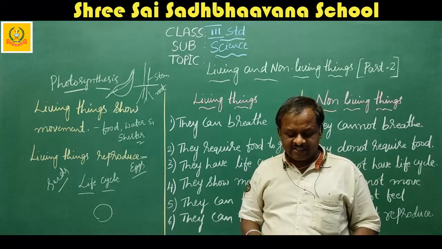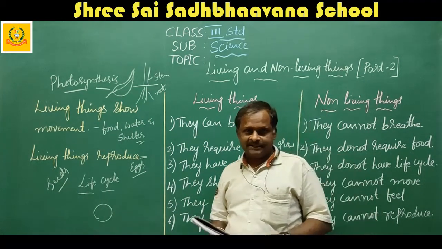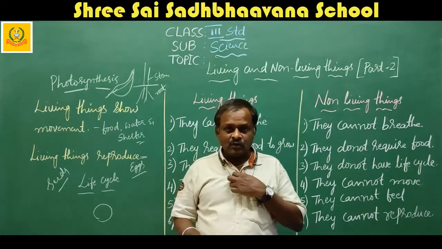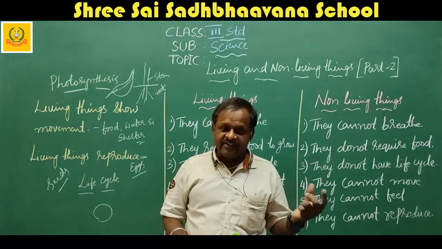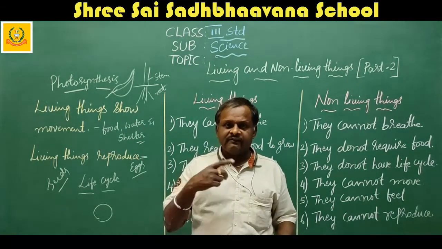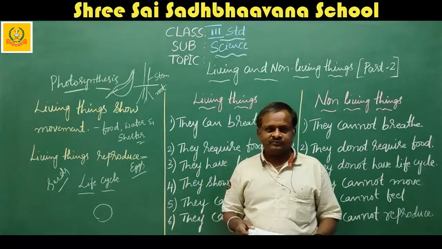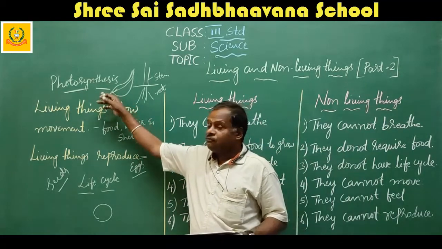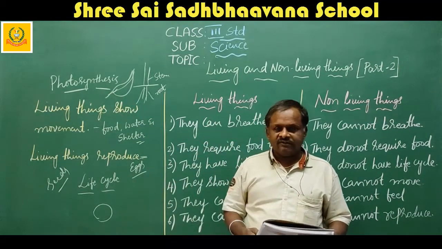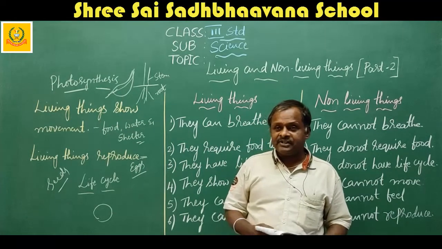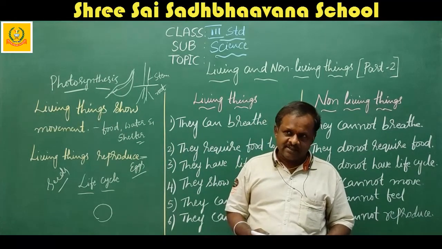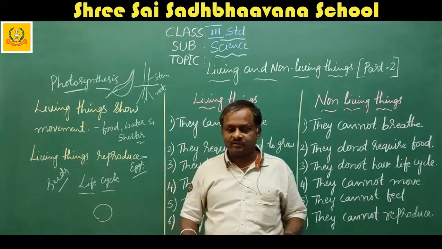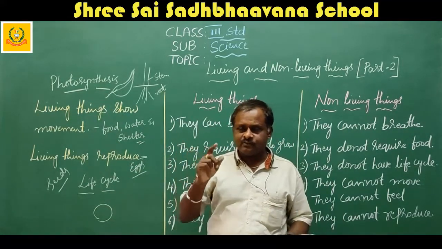At that time, what is released? Glucose and oxygen are released. Glucose is used as food and oxygen is used for our breathing. So this is called photosynthesis. What is the meaning of photosynthesis? Preparation of food in the plants is called photosynthesis. Photo means light. Synthesis means putting together.